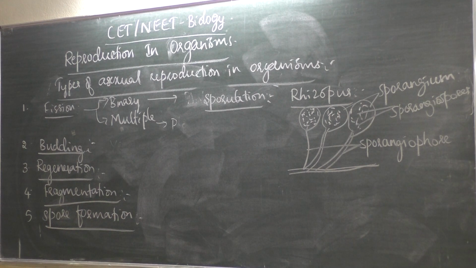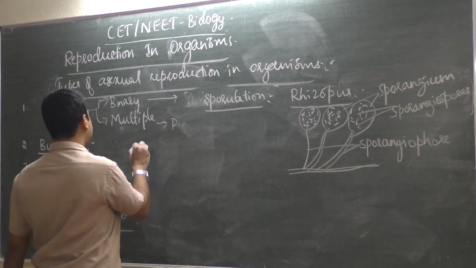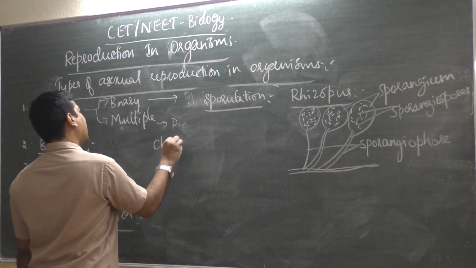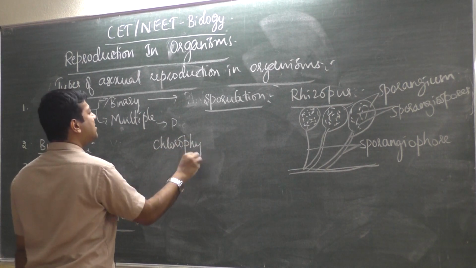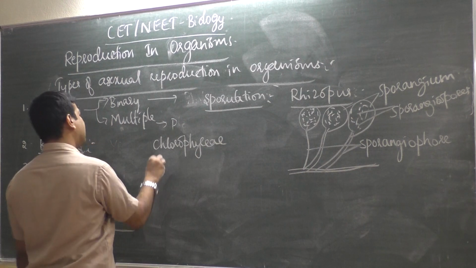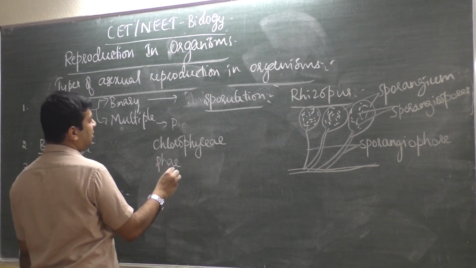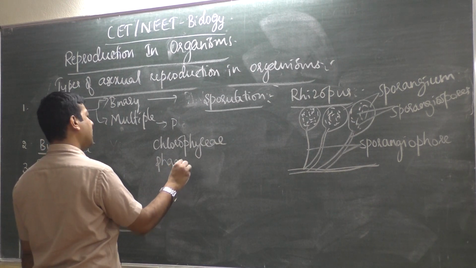What are the different types of spores produced? In case of Ulothrix and Ectocarpus, that is Chlorophyceae and Phaeophyceae members, zoospores are produced. Chlorophyceae means green algae, and Phaeophyceae means brown algae.